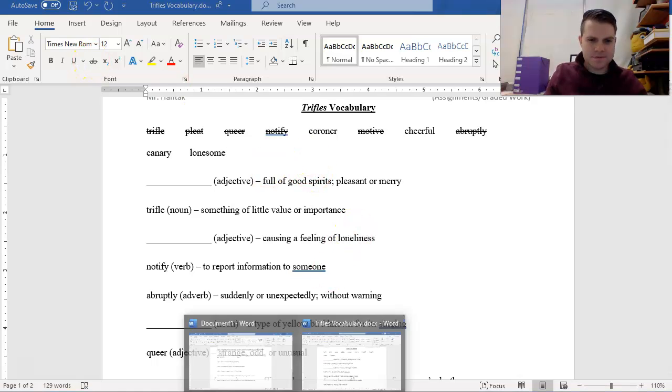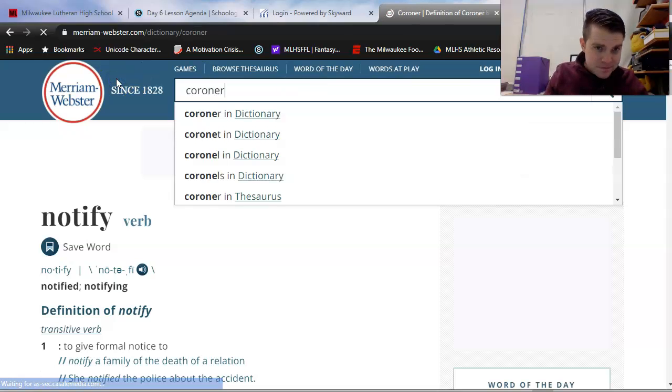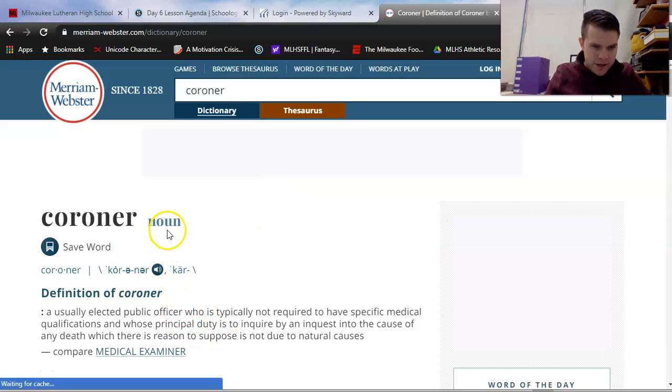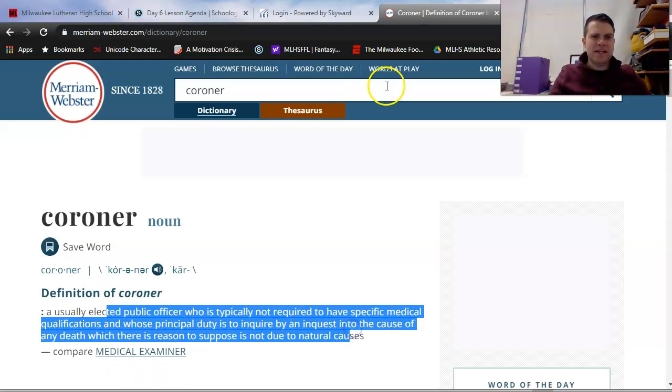Coroner is next. Coroner, not corona. Coroner, a noun. A public officer who's typically not required to have specific medical qualifications, whose duty is to inquire by an inquest into the cause of any death.